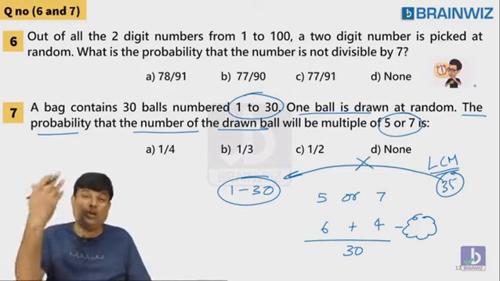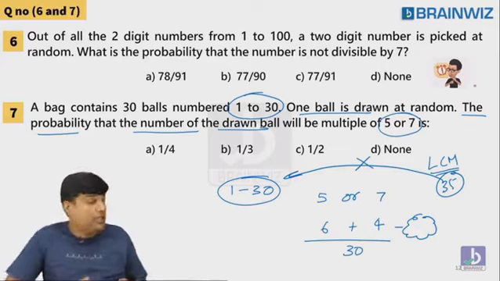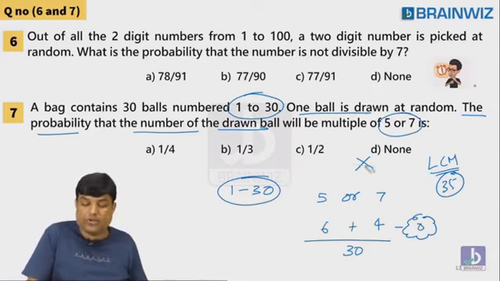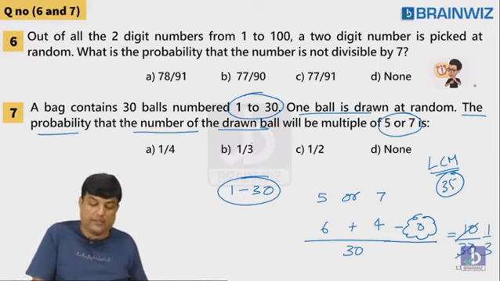The common number is lying outside 1 to 30, that is 35. You don't have 35. Guys, you don't have 35. So, the number of common numbers are 0. There is no such common number which is overlapping. So, answer is what? 10 upon 30, that is 1/3. Answer is what? Bangalore.